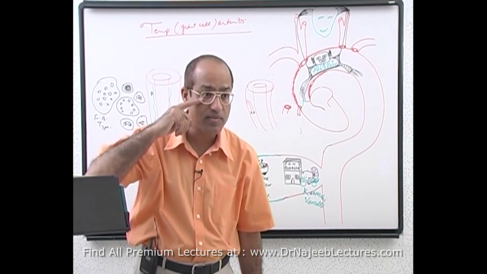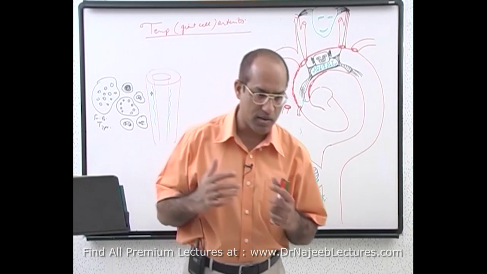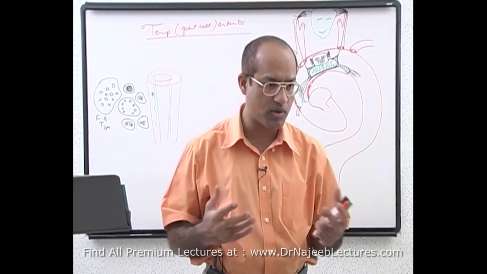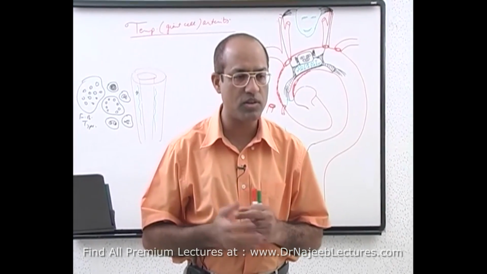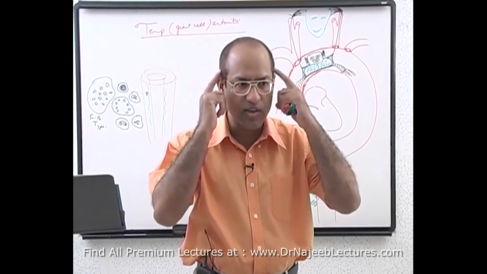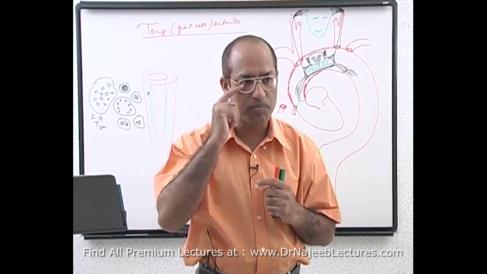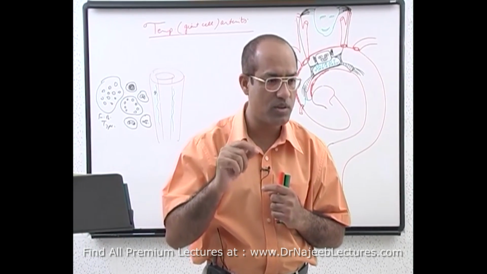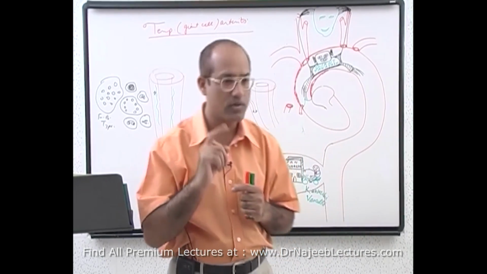Again, in temporal arteritis, the patient has a very high ESR. That is also one of the very important features of this disease. Very high ESR, tenderness along the artery, and if he develops blindness, you have to give very, very high dose steroids to save the vision.